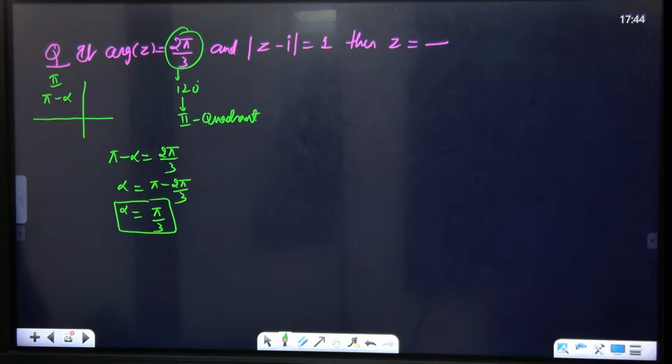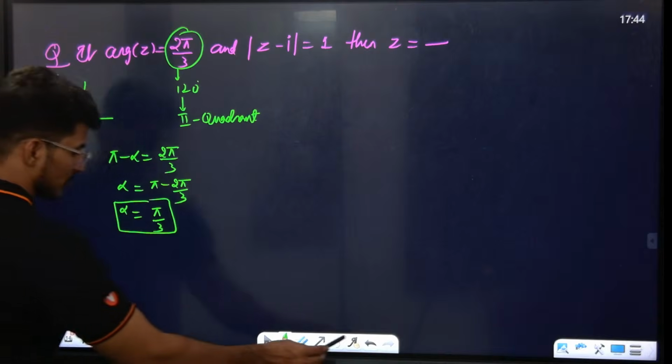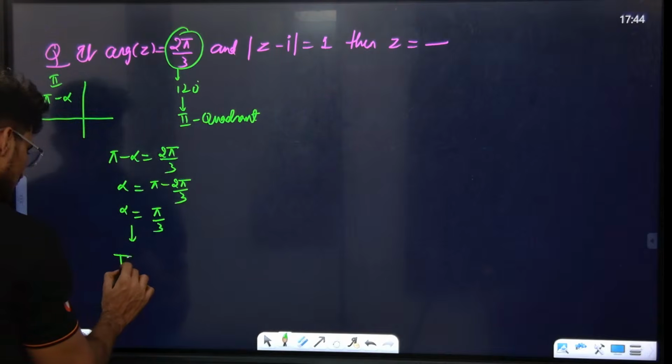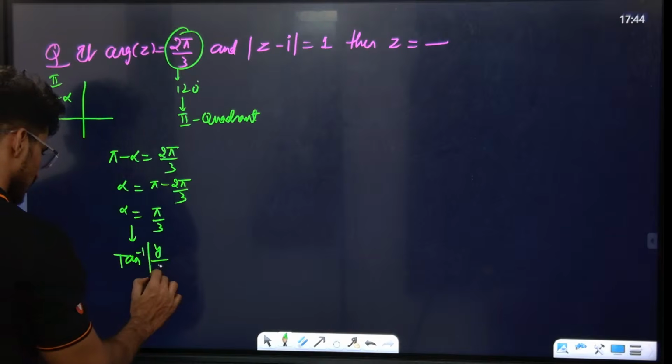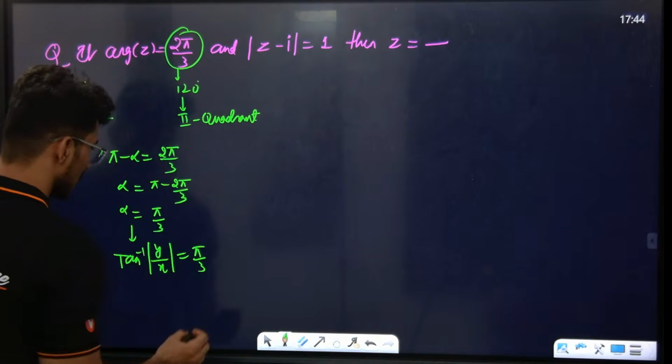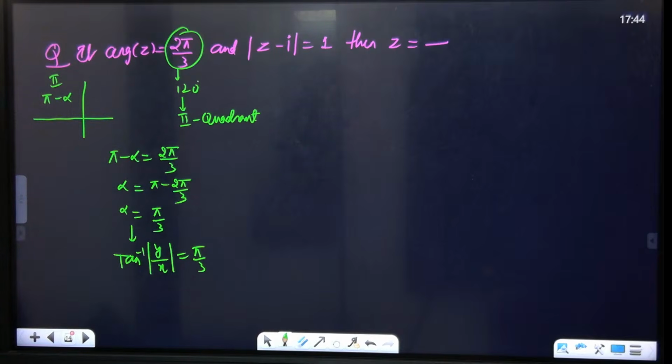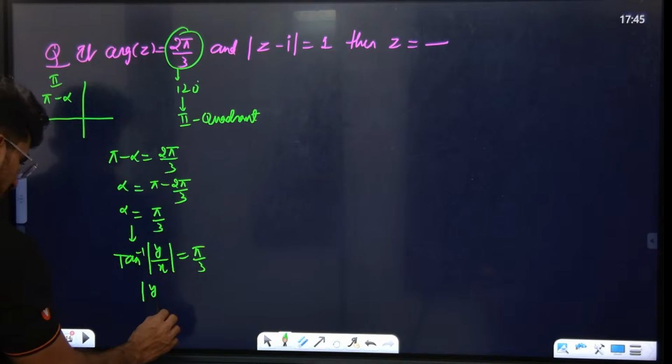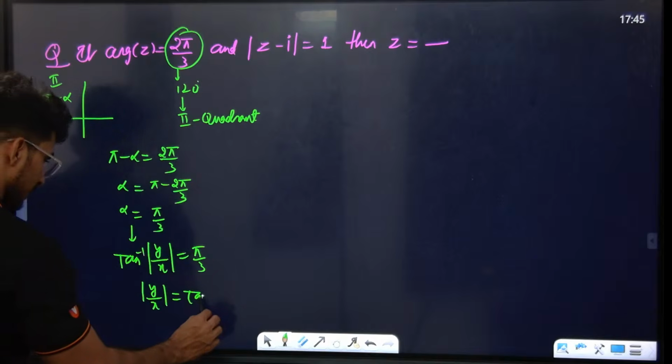Alpha is equal to pi by 3. Okay. Suresh Sir, what is the definition of alpha? I told you that alpha is tan inverse of modulus of y by x, which is equal to pi by 3. Do you agree? Yes or no? Clear or not? So tell me, when tan is shifted to the other side, what comes? Modulus of y by x is equal to tan pi by 3.